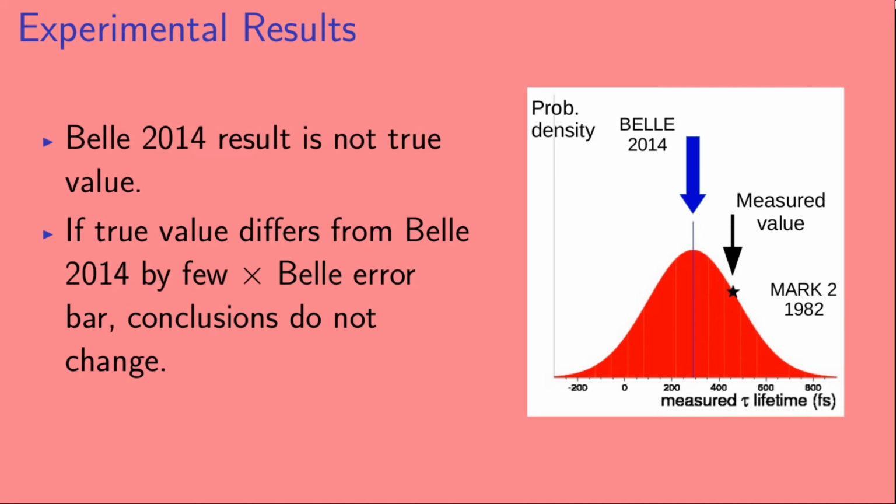Now, as we said, we would like to have drawn this Gaussian centered at the true value of the tau lifetime. And the Belle 2014 result is not the true value of the tau lifetime. However, even if the true value differs from the Belle result by a few times the Belle error bar, our conclusions won't change.